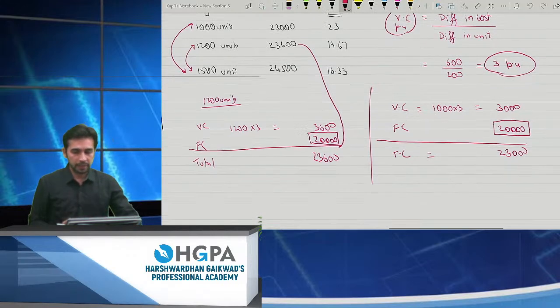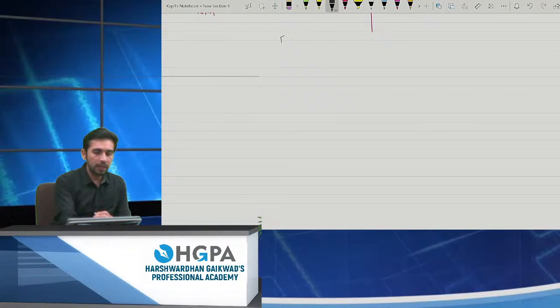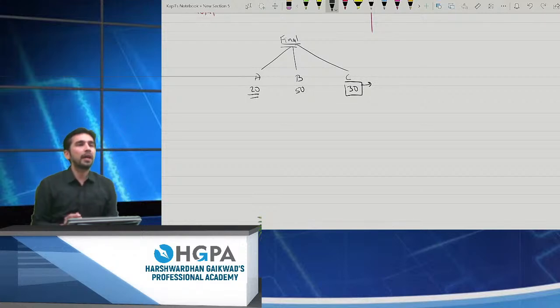Okay, next point. Talking about the syllabus, exactly what is there in your syllabus? What do you have to study in your finals? This is divided into 3 parts, A, B, C. Section A consists of 20 marks, B consists of 50 marks, and C consists of 30 marks. These 30 marks will be taken by Harshpadan sir.